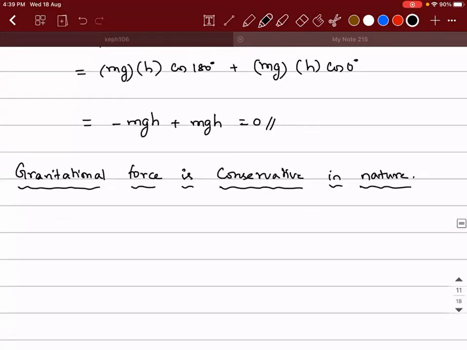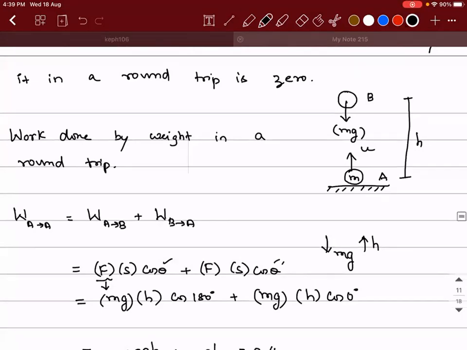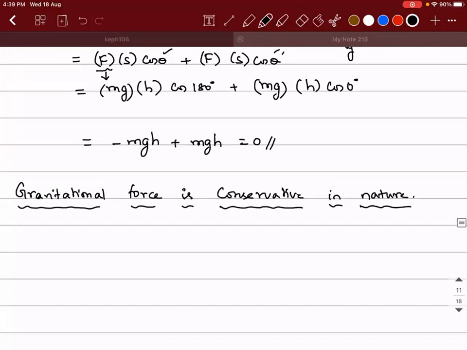Now listen, guys. Sir, why are we telling work done by gravity instead of work done by the ball? Work done by the ball, how can it do it? We never took the internal energy into consideration, right? Which force are you talking about here? The force that you spoke about is mg. Mg is the weight of the object. So who is exerting the weight on the object? It is the gravity, right? So that is why gravitational force is conservative in nature.